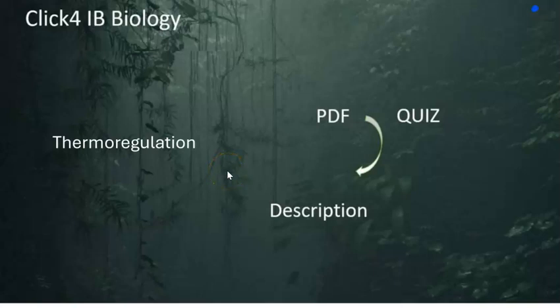We're studying topic D3.3, which is homeostasis, the internal regulation of conditions. And in this particular video, we're going to be looking at thermoregulation.